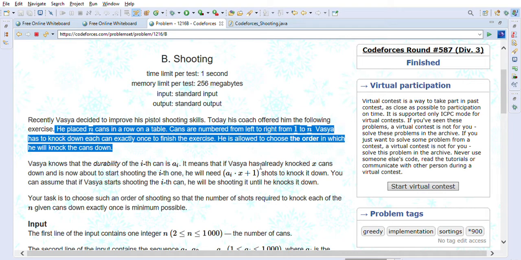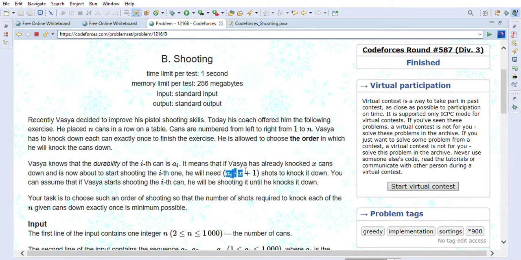He is allowed to choose the order in which he will knock the cans down. Vasya knows that the durability of the ith can is a_i. It means that if Vasya has already knocked x cans down and is now about to start shooting the ith can, he will need a_i times x plus 1 shots to knock it down. You can assume that if Vasya starts shooting the ith can, he will be shooting it until he knocks it down.